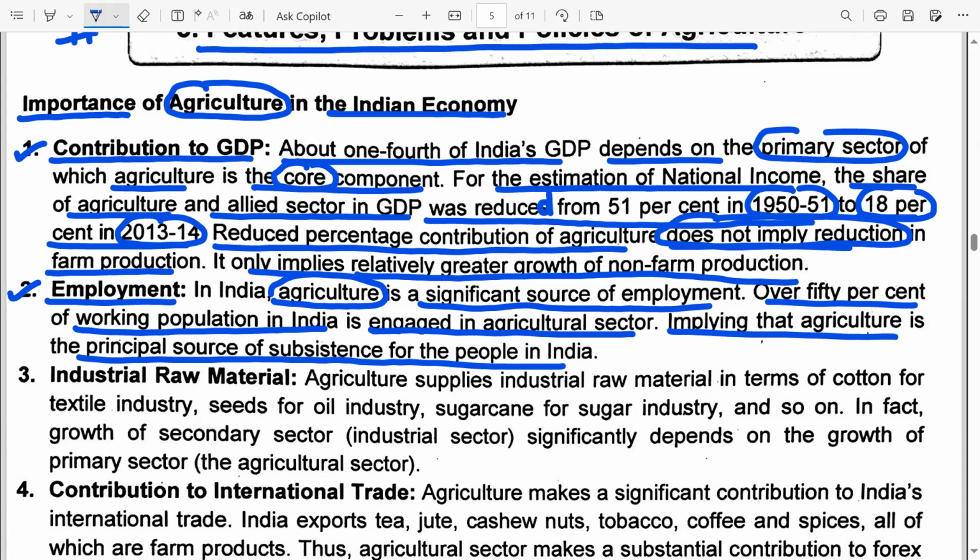The period I'm talking about is 1951 to 1991. In that period, the agricultural sector was offering a significant source of employment, which means that most of the people in India were dependent on agriculture for employment and means of subsistence.